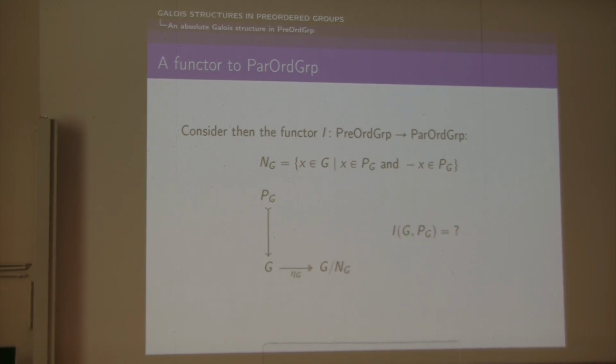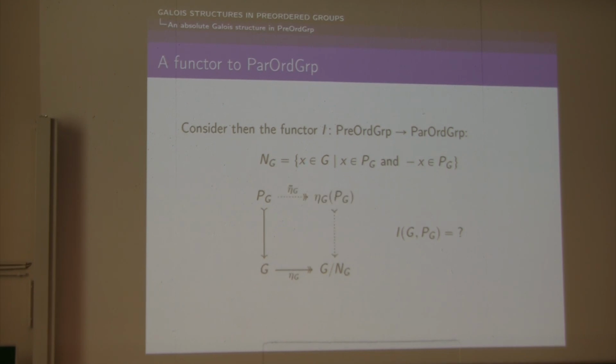G by NG. And now what we do is that we take this composite, so inclusion followed by the quotient, and we take the regular mono factorization in the category of monoids, so that we get eta G of PG, which is a submonoid of G quotient by NG closed under conjugation in G quotient by NG.